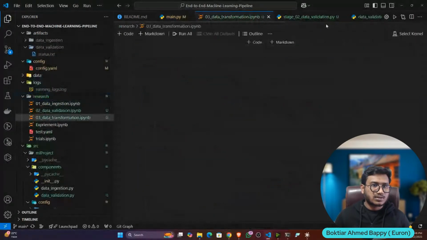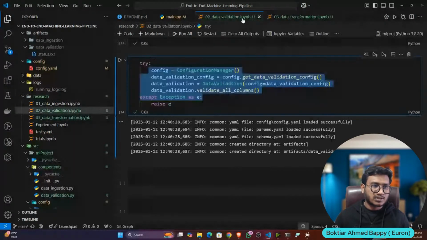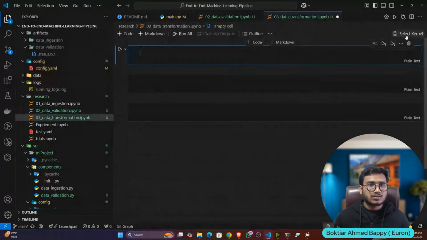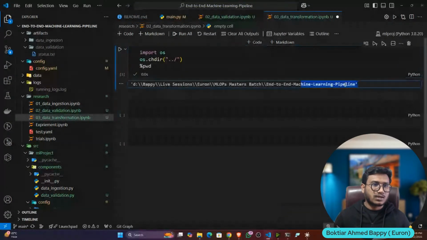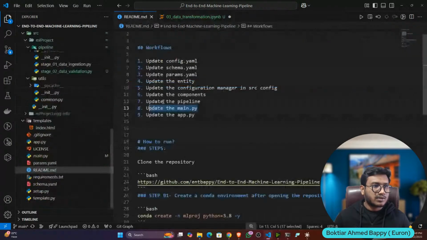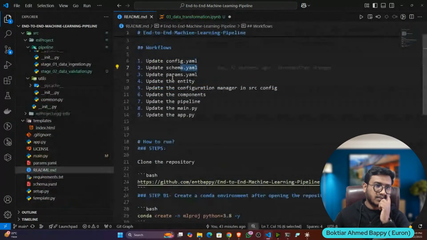Again, let's close these files. First thing I have to do is get back to my project working directory. Let's copy this code and here let me execute. Okay, done. Now I don't need it. So now again follow the same thing: config, then params, entity and so on.